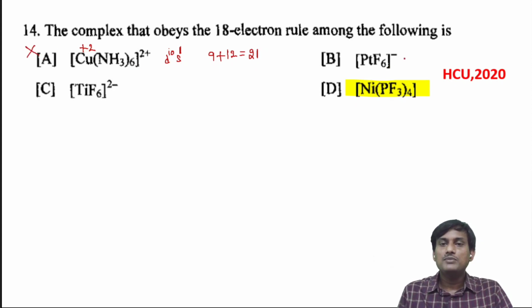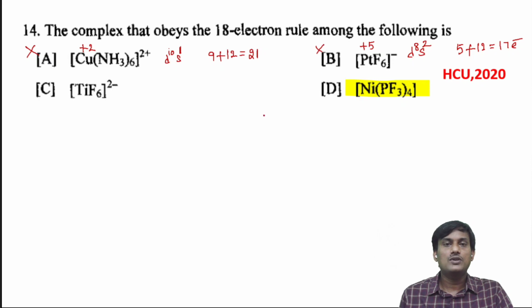If you take PtF6 minus 1, here the oxidation state of platinum is +5. Platinum belongs to the nickel family: nickel, palladium, platinum, with d8 s2 electronic configuration. We have 10 valence electrons on platinum. But if you take platinum 5+, you will have 5 electrons, and 6 ligands are there. So 6 into 2, 12, you will get 17 electrons. So this cannot obey the 18 electron rule.